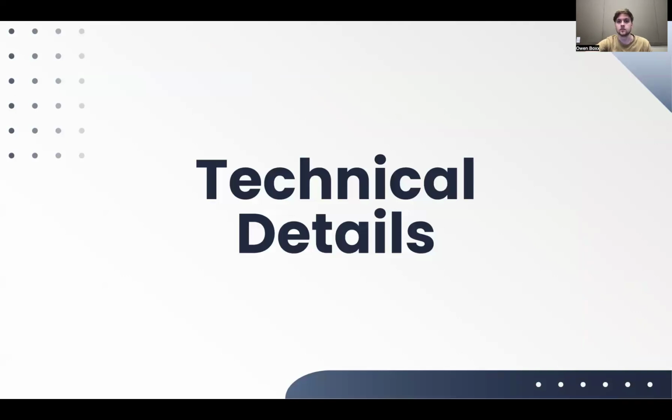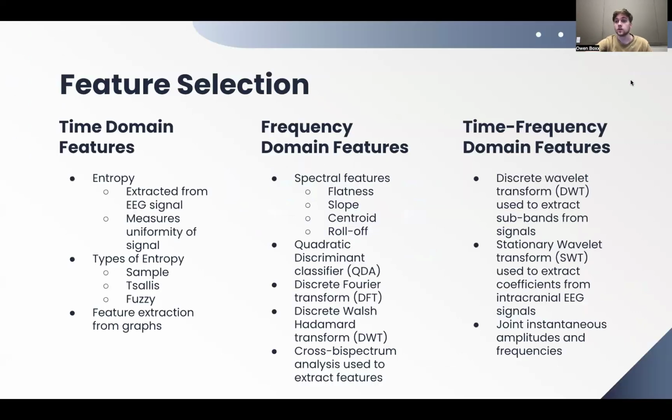So let's get into the technical details. As far as feature selection goes, they discussed three main categories of features: time domain features, frequency domain features, and time-frequency domain features. There was a lot that they talked about, so I tried to grab what I thought was important, which includes types of features and some uses in certain cases.